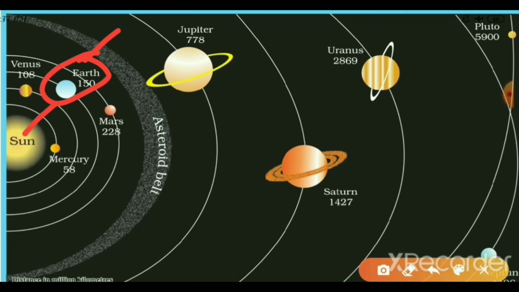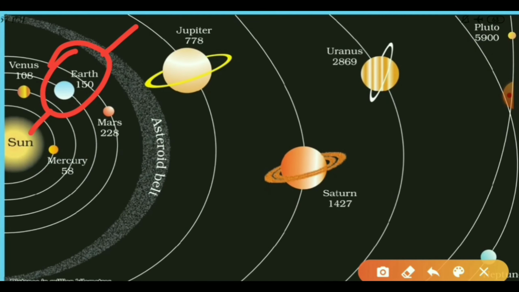Axis means an imaginary line through the north and south pole on which the earth rotates. As I said, during the revolution, the earth sometimes gets closer to the sun and sometimes very far from the sun, right?